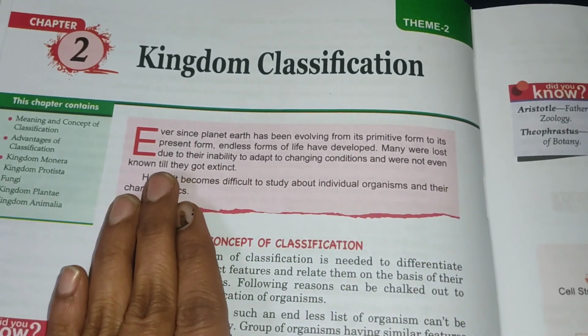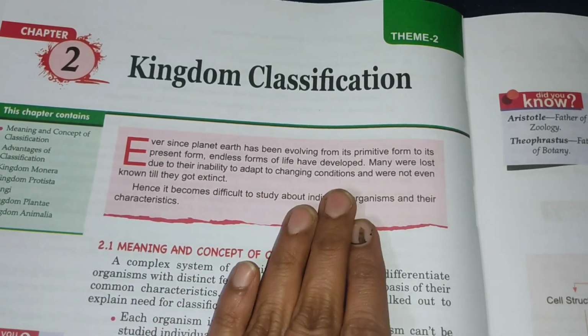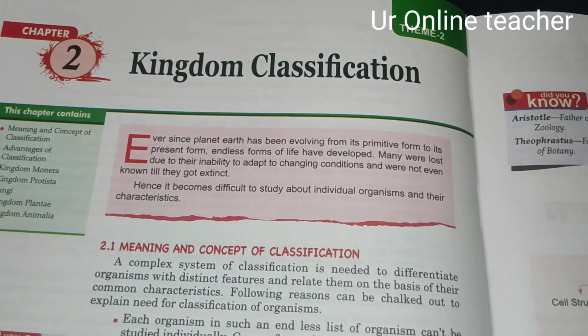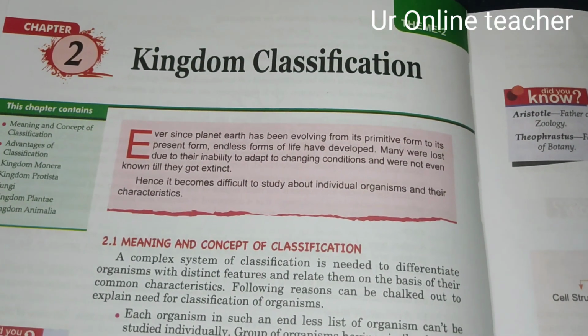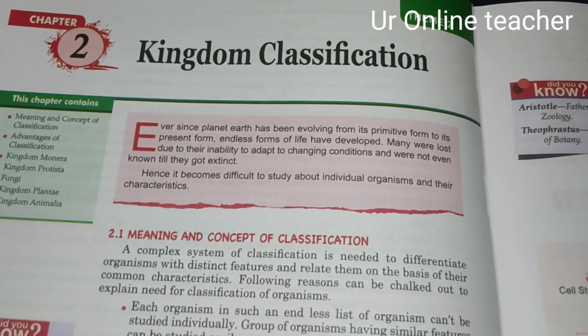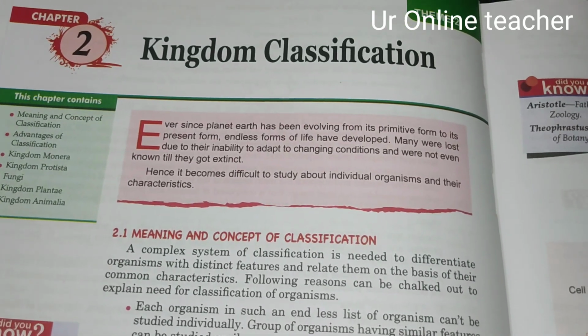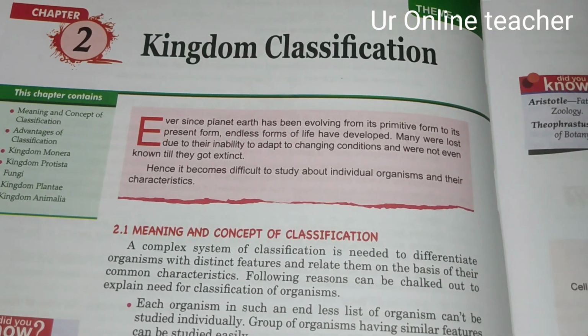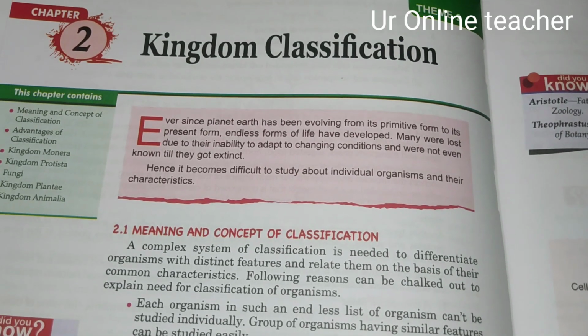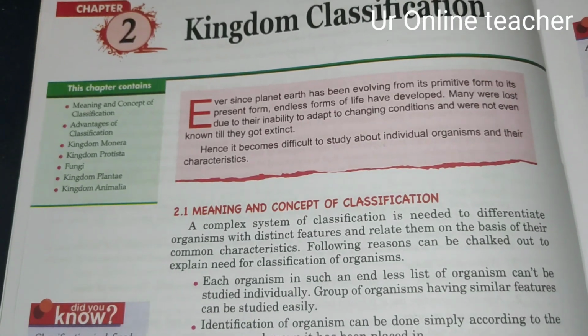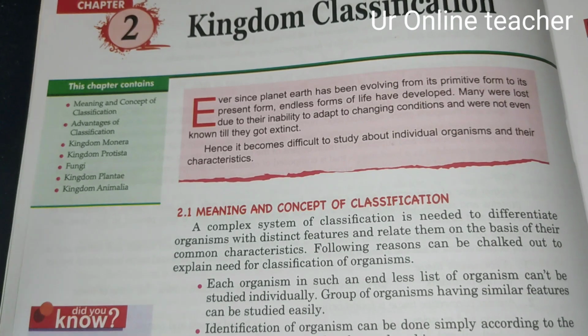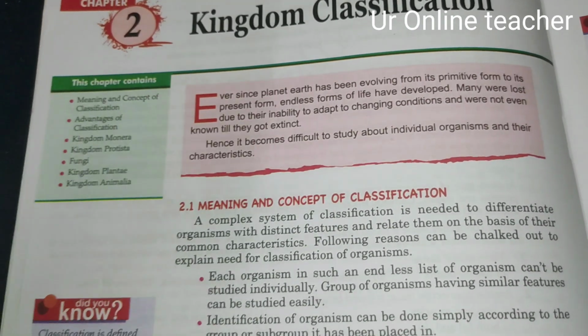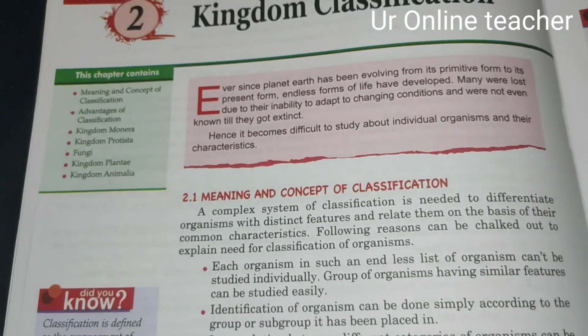Many were lost due to the inability to adapt to changing conditions. Because some living beings cannot adjust or adapt to the changing conditions, they didn't continue to exist. They were lost and were not even known till they got extinct. And some beings, after they got extinct, we came to know that they were there.